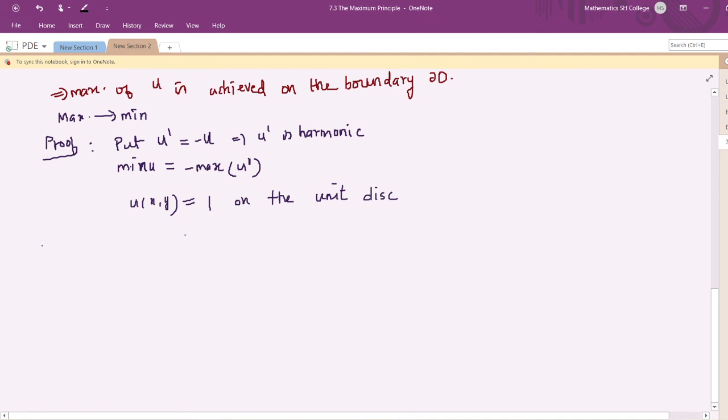So the main thing which is omitted here is a non-constant function. Using a non-constant function, we will have the strong maximum principle, which we will prove after dealing with some more theorems and properties. Okay, thank you.